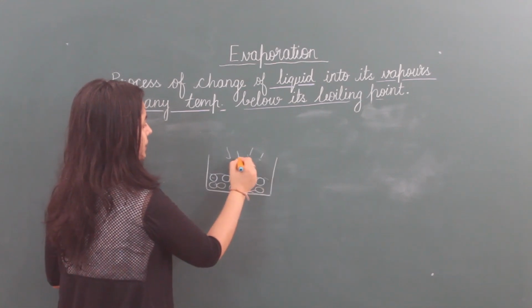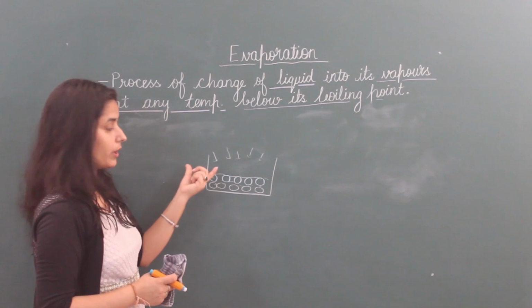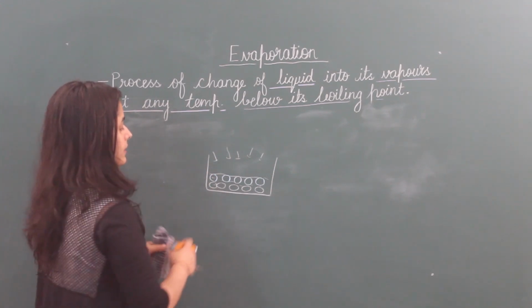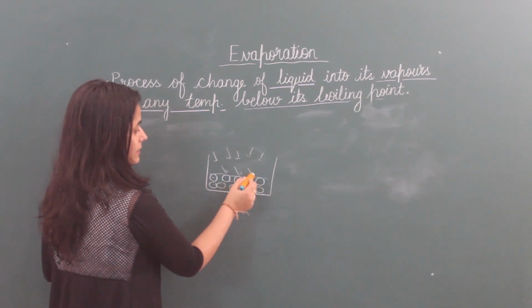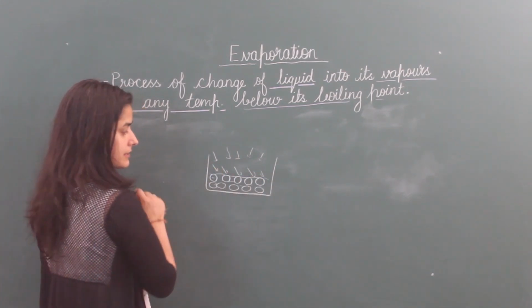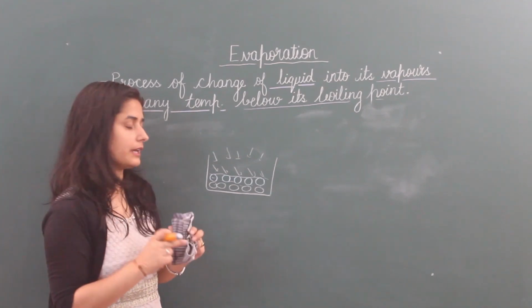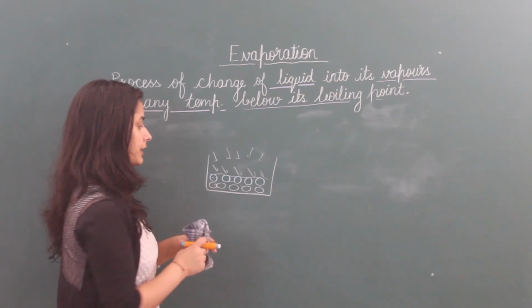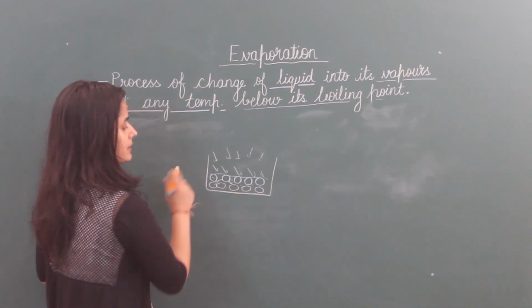Due to heating, it can be the sun's heat, solar energy heat. Then these surface particles take this heat. They start movement at their place and start to break their force of attraction with their surrounding particles.